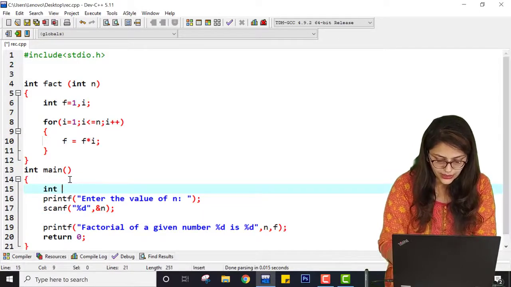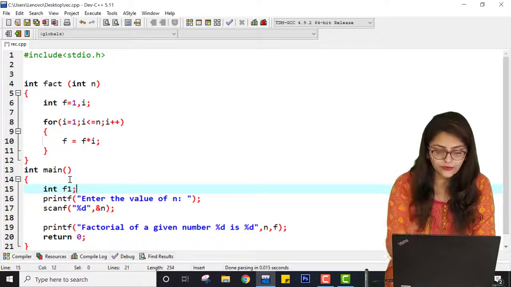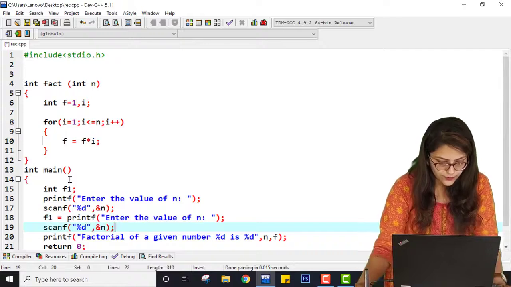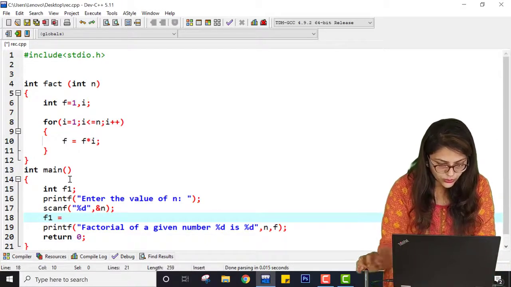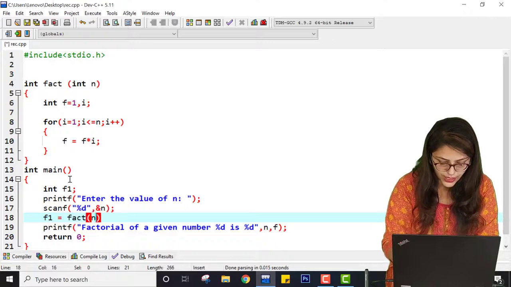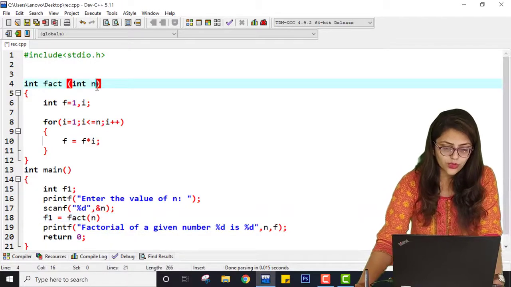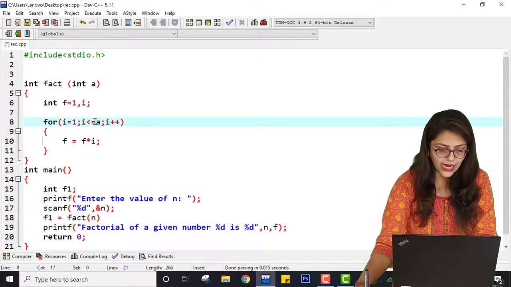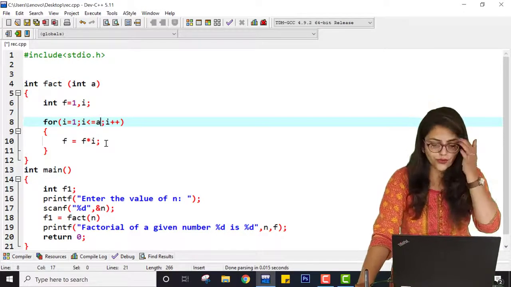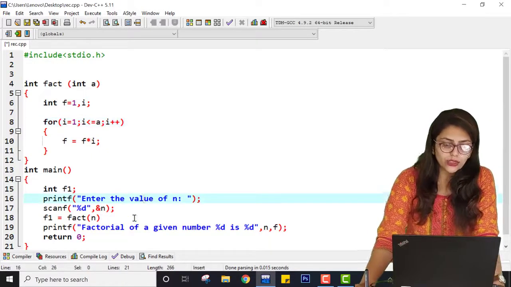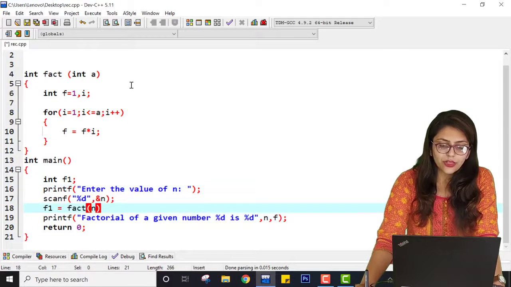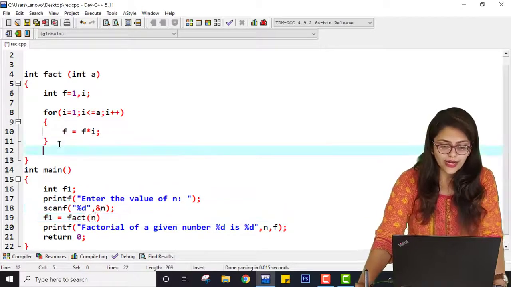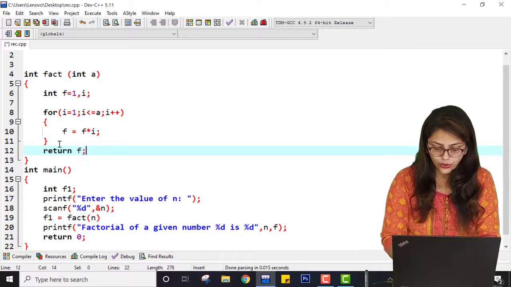Here I am taking int f1. You can also take f, but I am taking f1, and this f1 is equal to fact of n. So whatever value is entered by user will be added to this, and here instead of n I am taking a. You can also take n, but I just want to avoid any kind of confusion, so that's why I am taking a. So what is going to happen? Value of n entered by user will be copied to value of a. Now it will perform recursion for this value, and at the end it will return value of f.